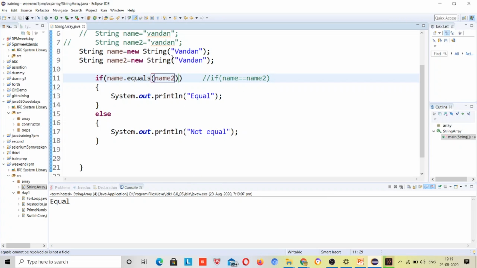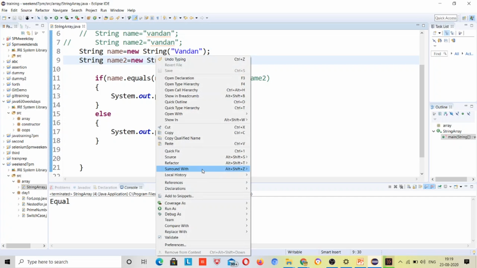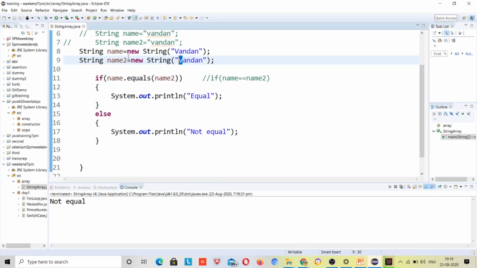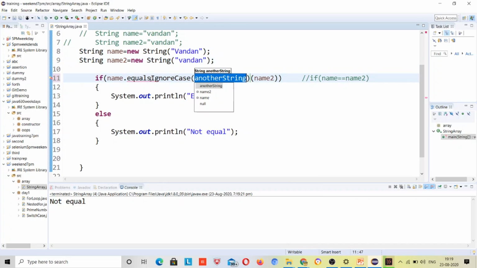But similarly, if I make it a small case and this one is the uppercase and this v is the small case, similarly not equal, because it will compare the cases also. So here I can use that equalsIgnoreCase method, right? And here pass name2 and just correct your code.